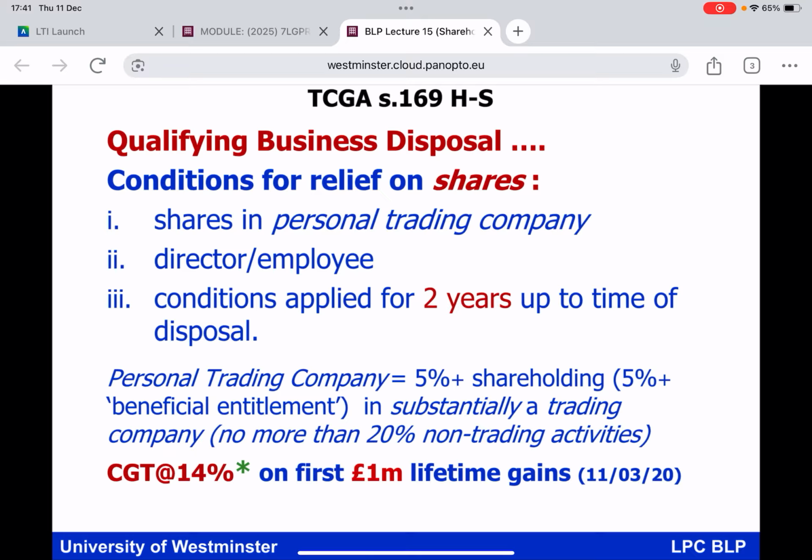Now, BADR is relevant for sole traders and partners who have had the business interest for at least 2 years, but here we are in the corporate context, so we are dealing with individual shareholders who own shares within any given company. Now, in order to qualify for BADR on a disposal of shares, we're going to have to say that the shares are held in our personal trading company.